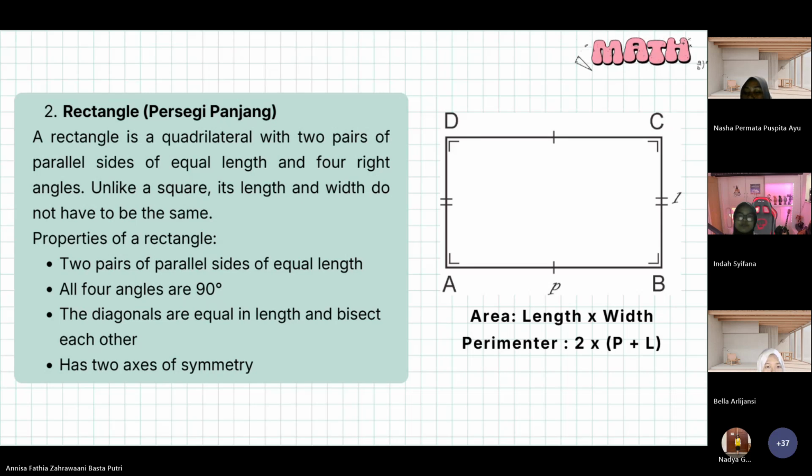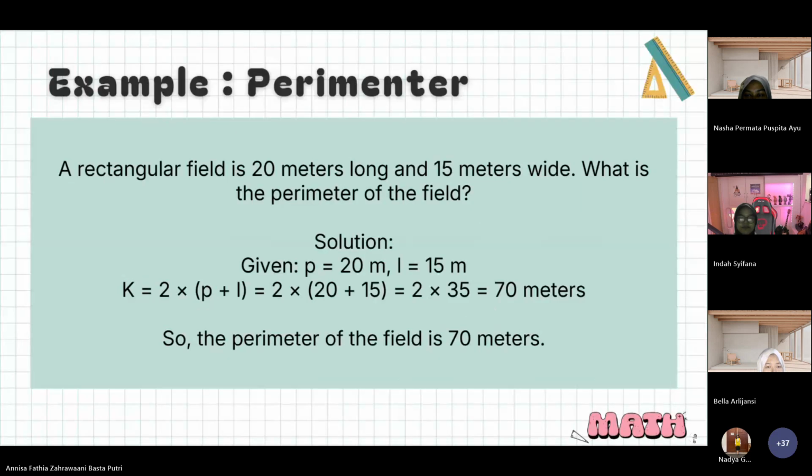And next, okay, for example, perimeter. A rectangular field is 20 meters long and 15 meters wide. What is the perimeter of the field?